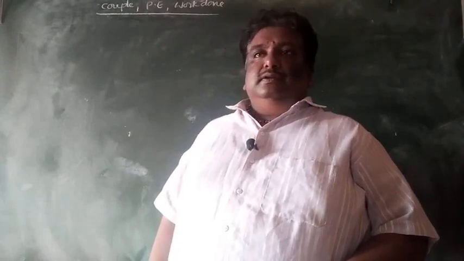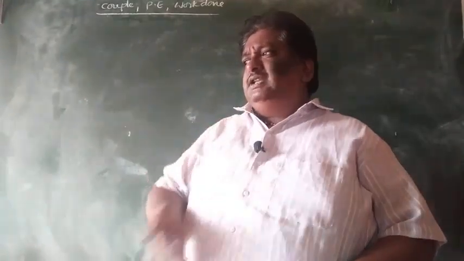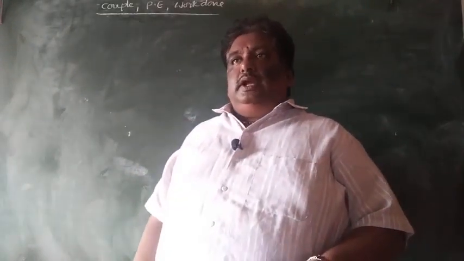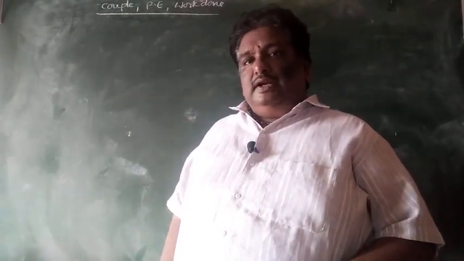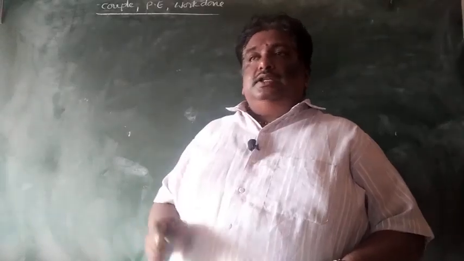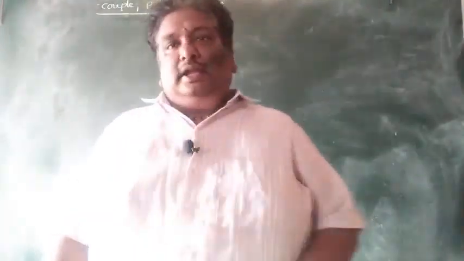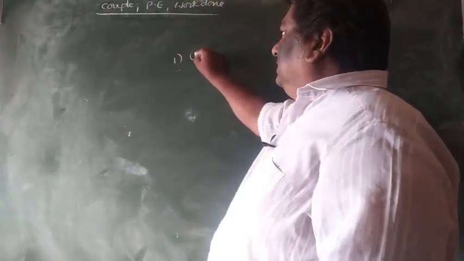Magnetic field means the space around the magnet up to which its influence is felt. Here two types of magnetic fields are present. One is called uniform magnetic field, another one is called non-uniform magnetic field. Uniform means what?